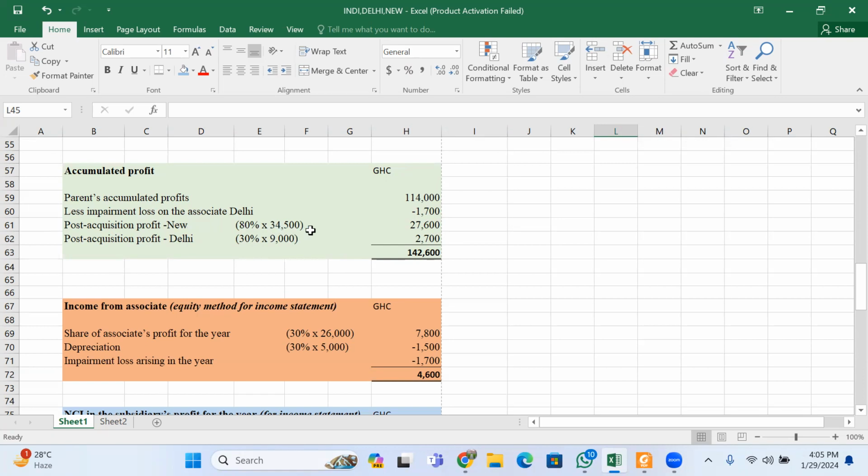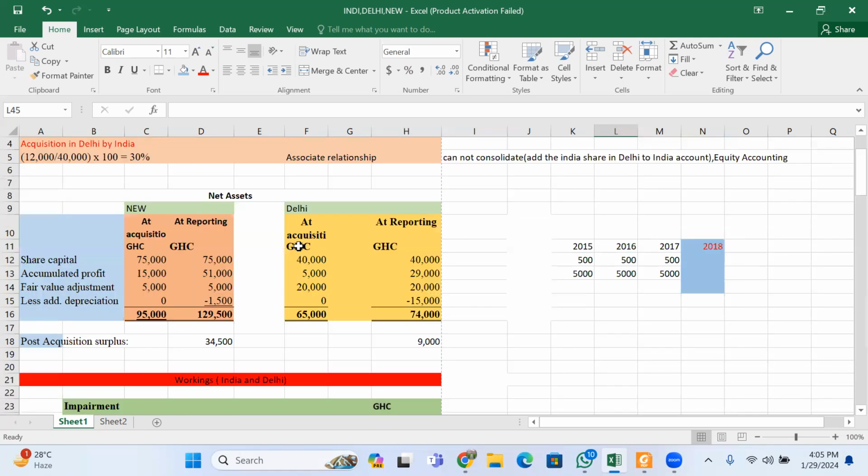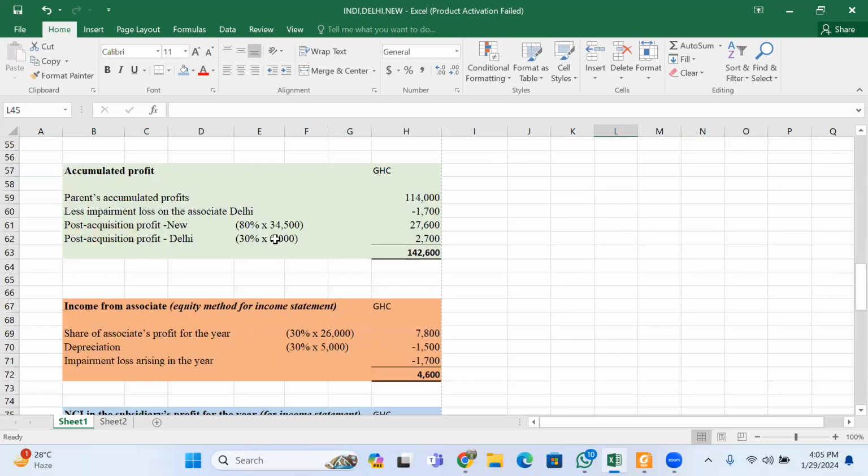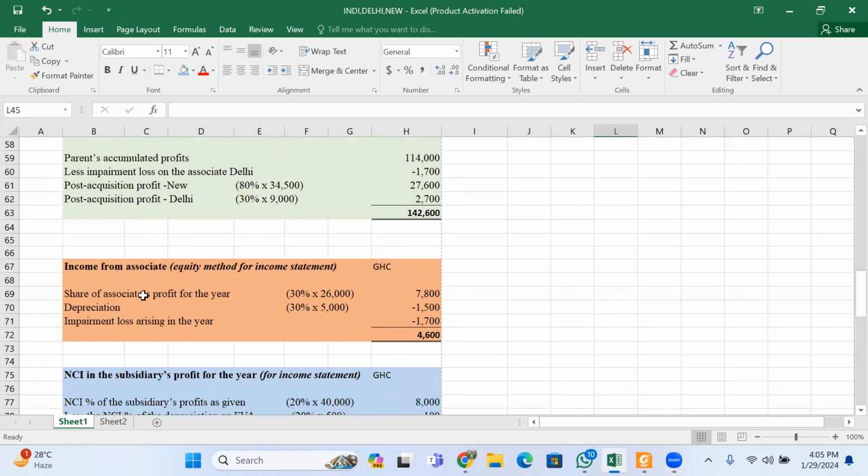Post-acquisition surplus 80% of the 34,500 here. 80% there, 30% there gives you his share of the profit. So his accumulated income surplus for the year is 142,600.